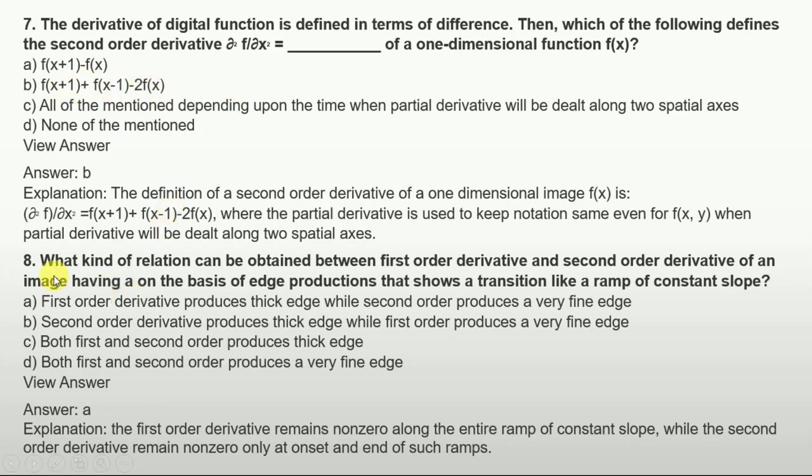Now the question is, what kind of relation can be obtained between the first order derivative and second order derivative of an image, on the basis of edge production that shows a transition like a ramp or constant slope? So options are very clear as given here. So the answer is option A, that is the first order derivative produces thick edges while the second order produces very fine edges.